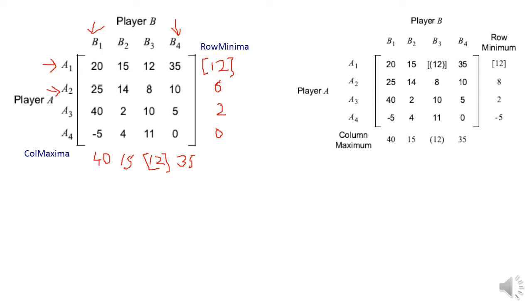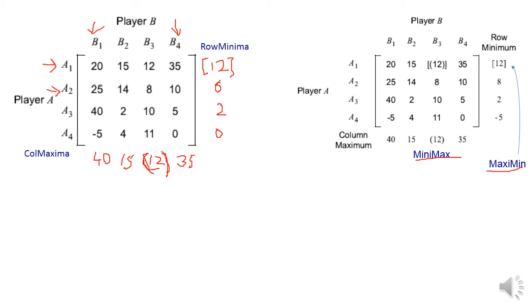So the minimax is represented by brackets and maximin is represented by square bracket. What we can observe here is this maximin is equal to minimax, that is nothing but 12, and it stands for the place 1, 3 in the payoff matrix.